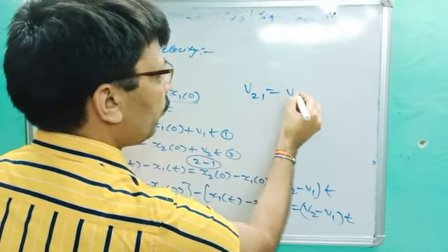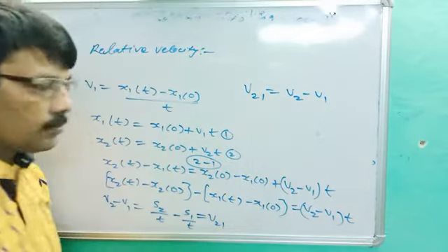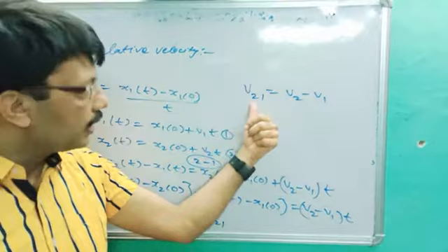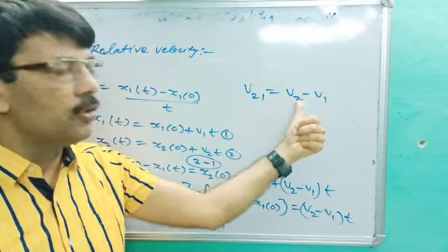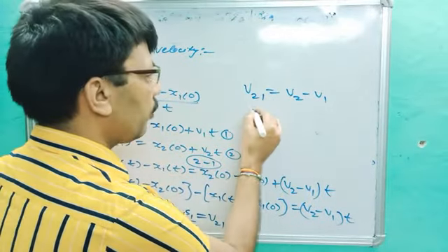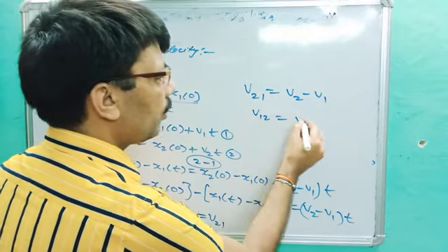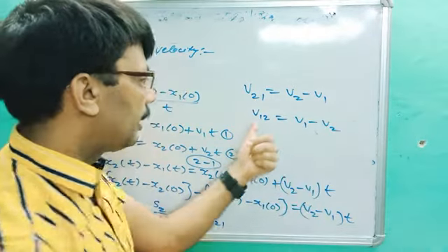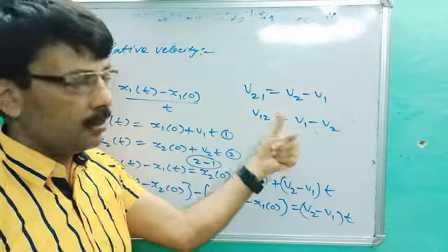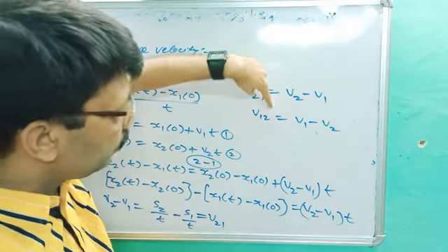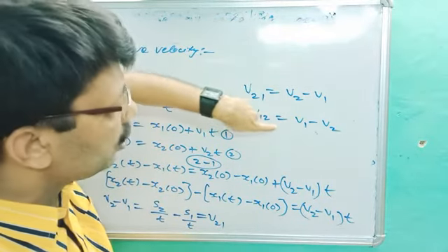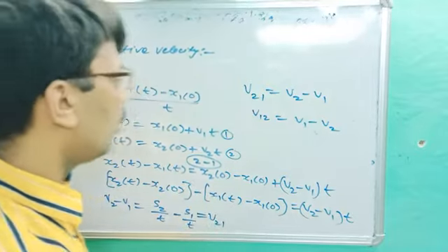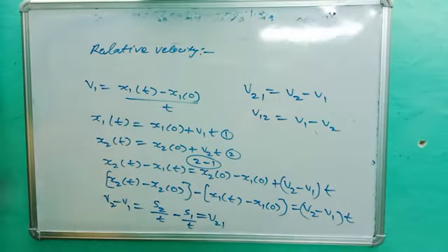V21 is equal to V2 minus V1. Relative velocity of second with respect to first is equal to V2 minus V1. And if I ask what the formula for V12 is, it becomes V1 minus V2, the relative velocity of first with respect to second. This is the relative velocity of second with respect to first. This is the relative velocity of first with respect to second. So these are the formulas for relative velocity and their mathematical treatment.